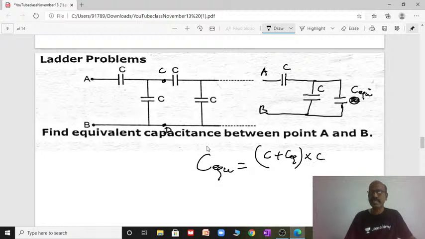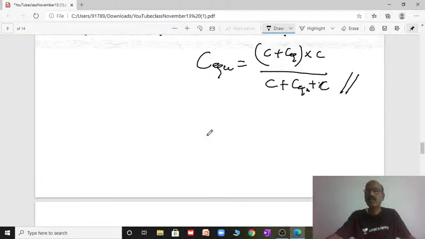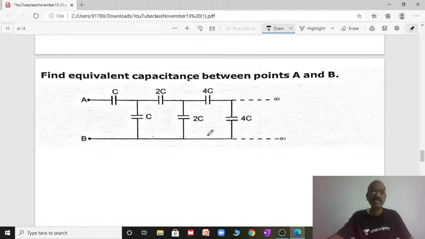So into C by C plus C equivalent, like C1 into C2 by C1 plus C2. Simplify, and this is the answer. These two are in parallel, so C1 plus C2. Then between A and B, this is in series. That's the answer.